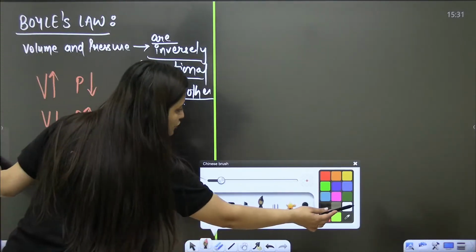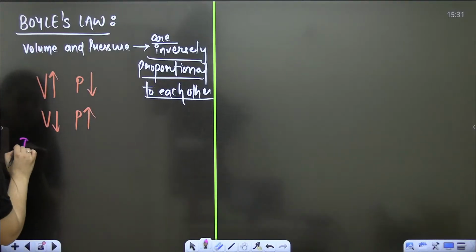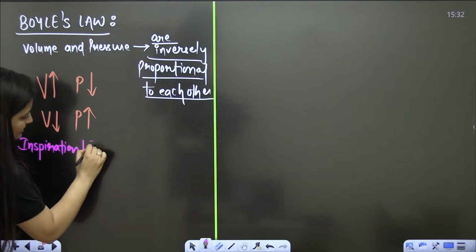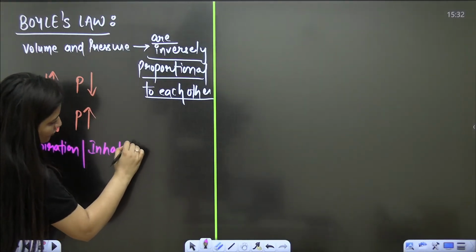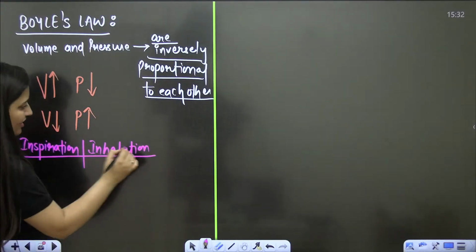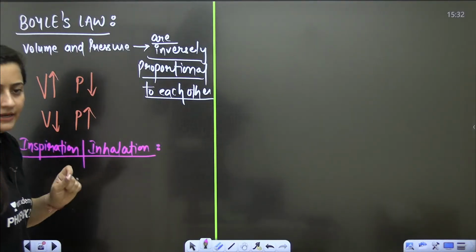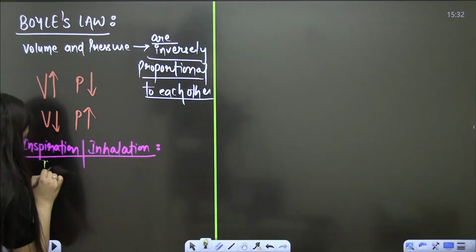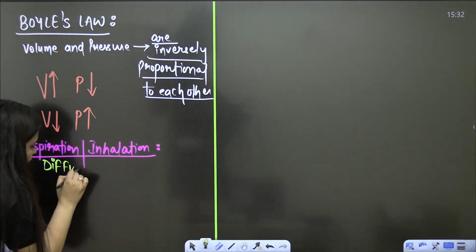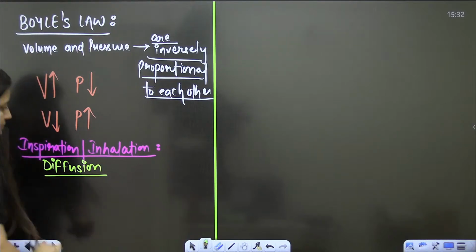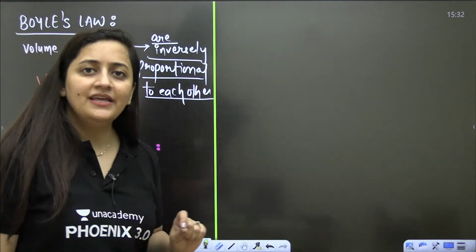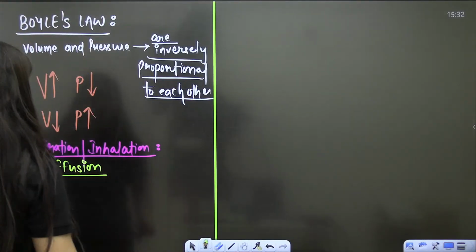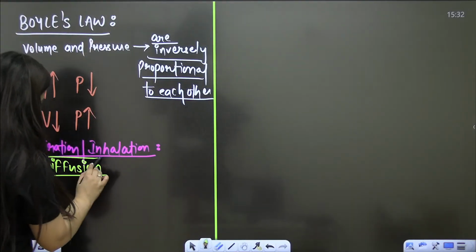Now students, we need to inhale. Inspiration and inhalation are the same. Understand this please. If we want to inhale, what do we need? It will be done by diffusion. We all are aware of it. Yes or no? What is going to happen here? The diffusion. So inspiration and inhalation, that's the word.